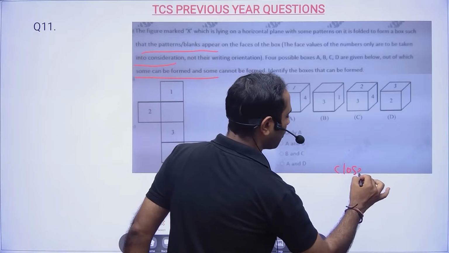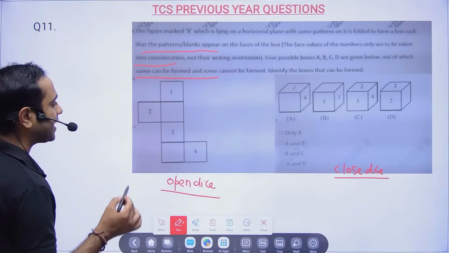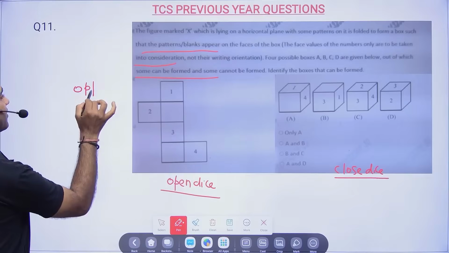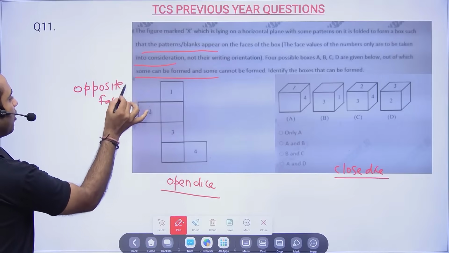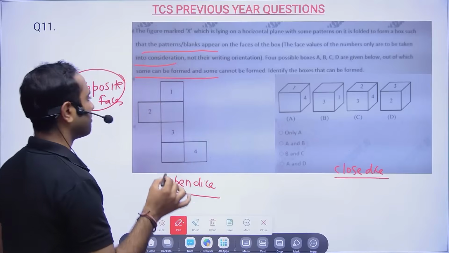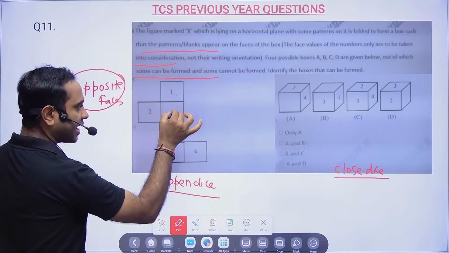Now here 2 concepts are there which you need to understand. So friends, in open dice, we have to find out the opposite faces. Without that, you will not be able to solve. And finding out the opposite faces is very simple. So here you have 1, right? So first place, second place, third place.